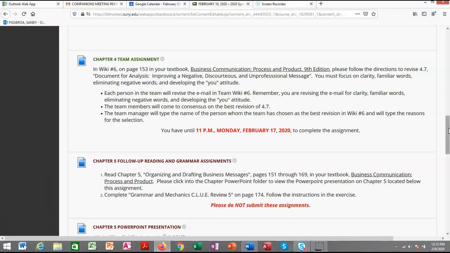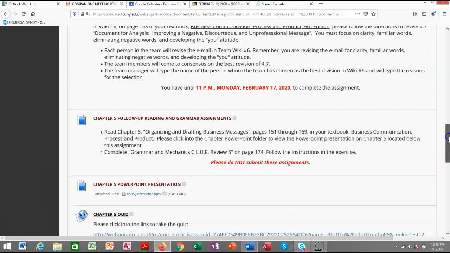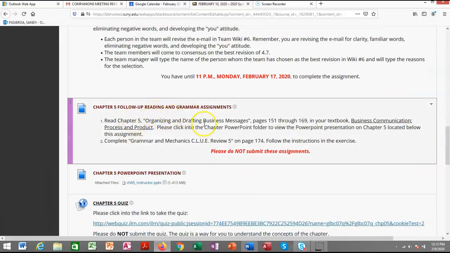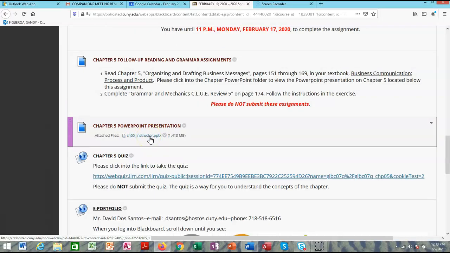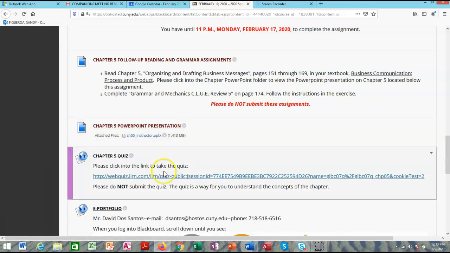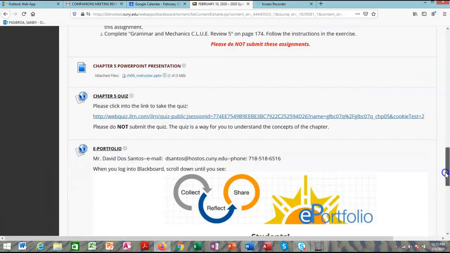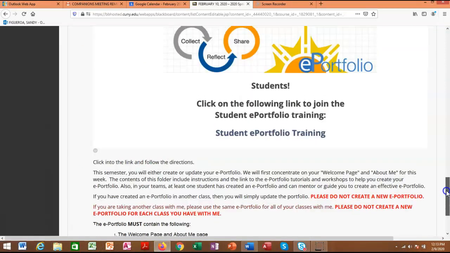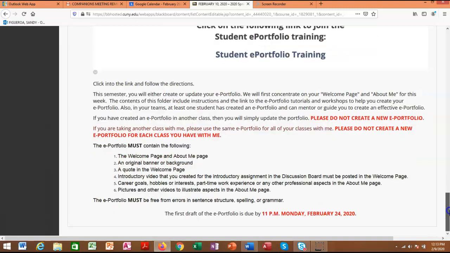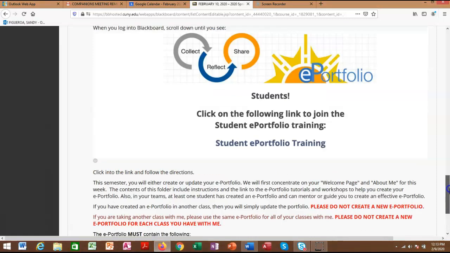There's another part to this next week on your assignment. Okay. And then you'll have the regular reading assignment. Do not submit these assignments. The PowerPoint presentation on Chapter 5 pretty much develops what we were discussing in Chapter 4. There's a quiz to make sure you understand the concepts. I again remind you about the e-portfolio. Okay, I had posted this last week, and I will post it again next week. This week, of course, you see it, and next week, because the first draft is due February 24th.